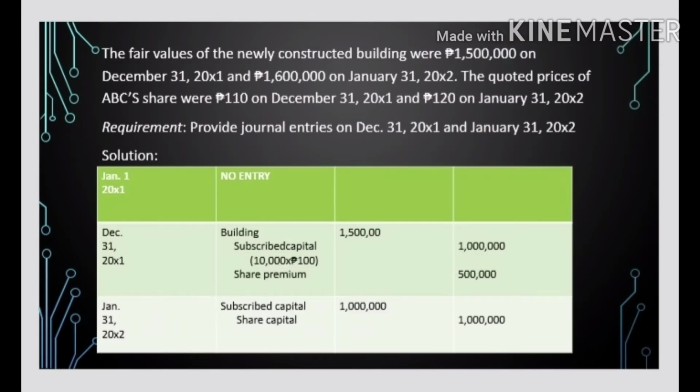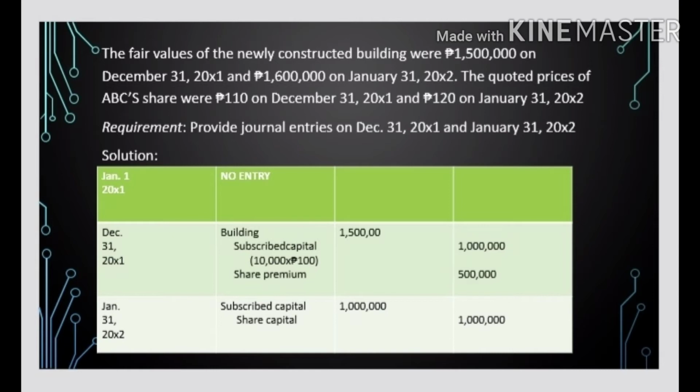The fair values of the newly constructed building were 1,500,000 on December 31, 20X1 and 1,600,000 on January 31, 20X2. The quoted prices of ABC's share were 110 pesos on December 31, 20X1 and 120 pesos on January 31, 20X2. Requirement: provide journal entries on December 31, 20X1 and January 31, 20X2.